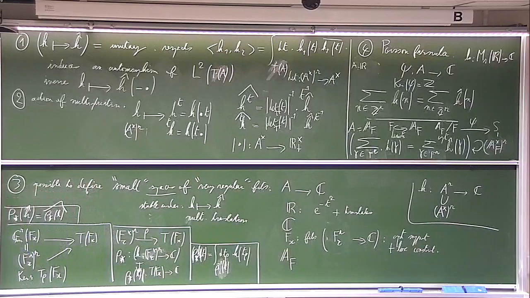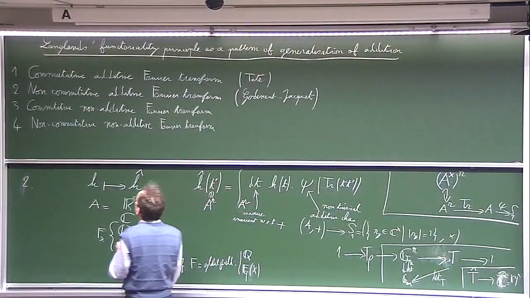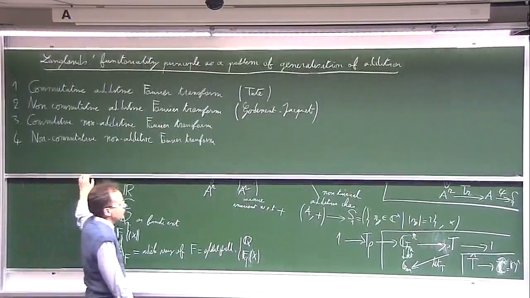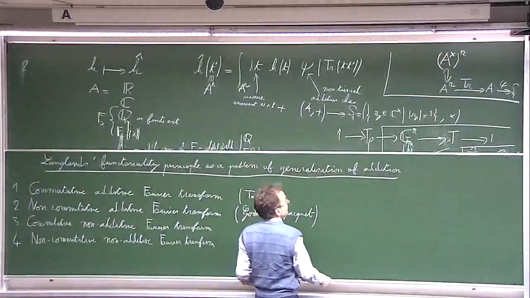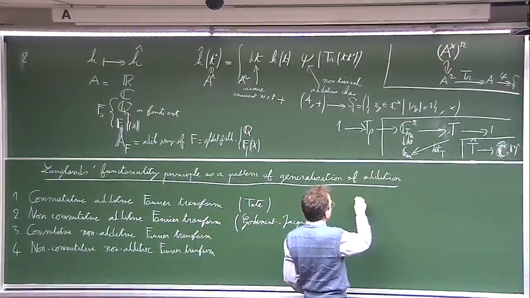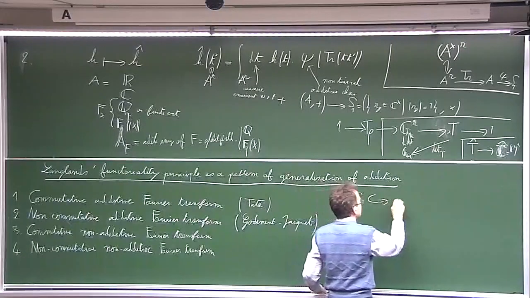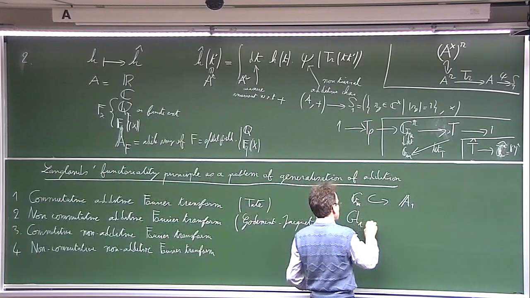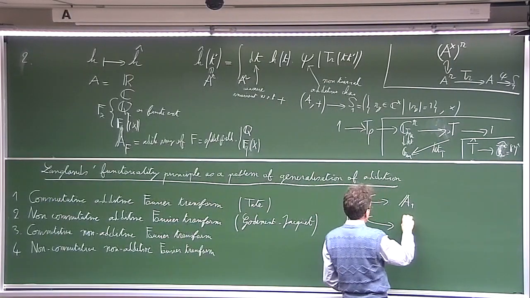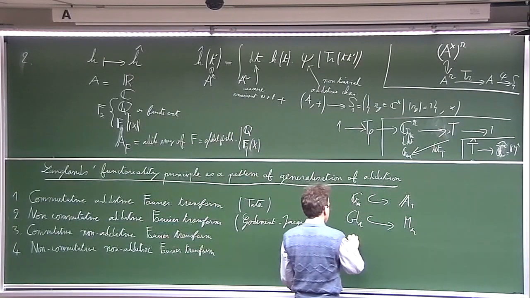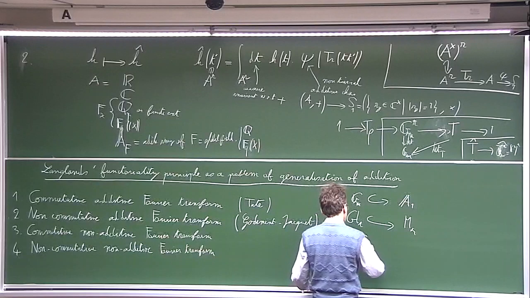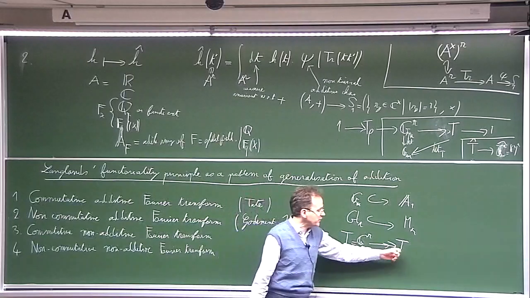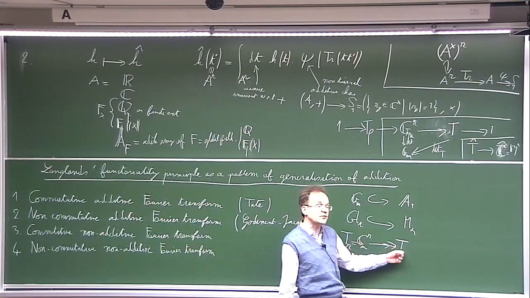And by now, of course, what we would want to do for the last 5 minutes is to consider the non-commutative, non-additive Fourier transform. So what does it mean? It means the following. You see, first we had Gm embedded into the additive group A1, and then we considered GLR embedded into MR, and then we considered the torus TR, which is Gm to the power R, together with a quotient torus T. So there was an additive structure here, but no additive structure there.